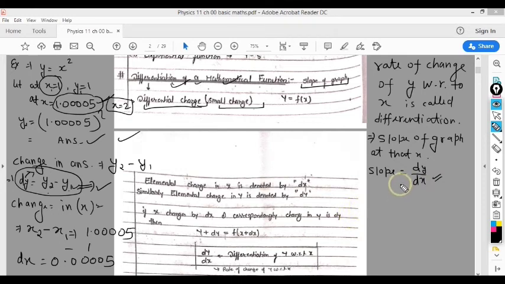When we talk about graphs, I will tell you why it is called slope, but right now remember that in this way we can calculate the slope of any function.